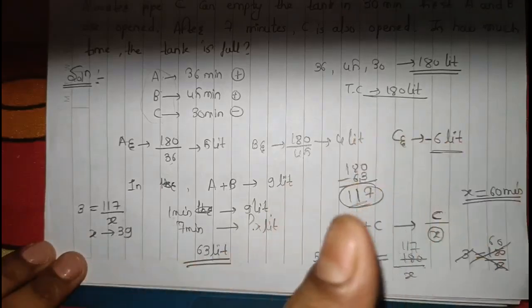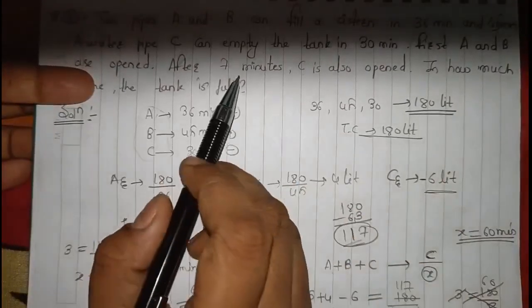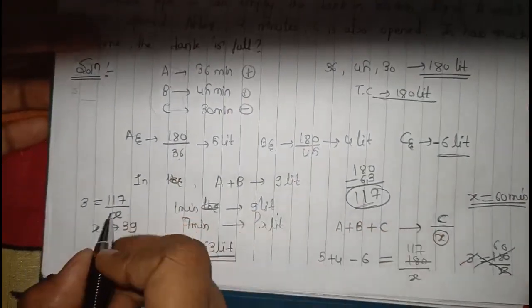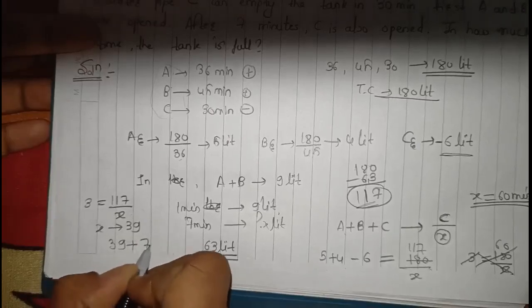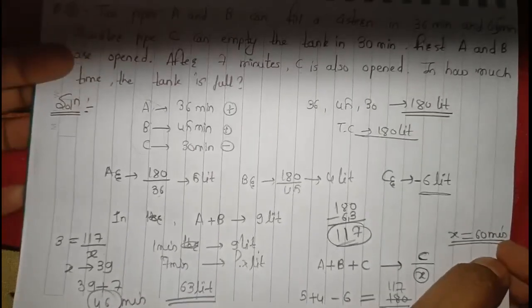So now 39 minutes are necessary for A and B and C working together, and already 7 minutes are completed, right? Already 7 minutes are done. So 39 plus 7, that is 46. 46 minutes are required to fill the entire tank.